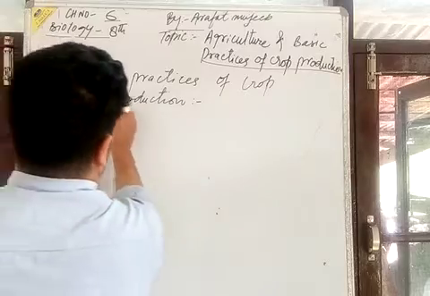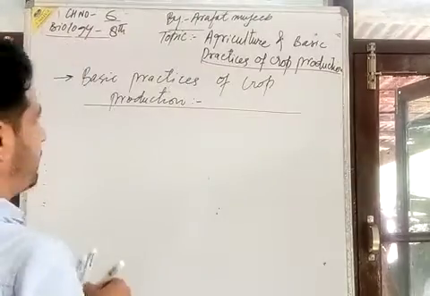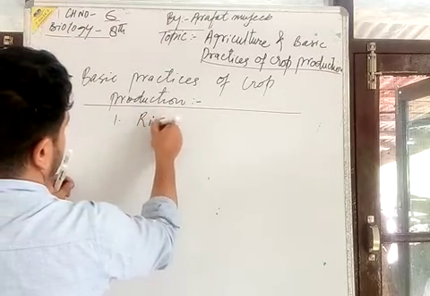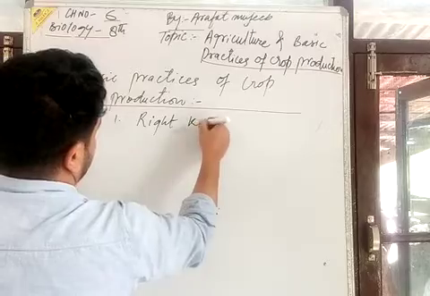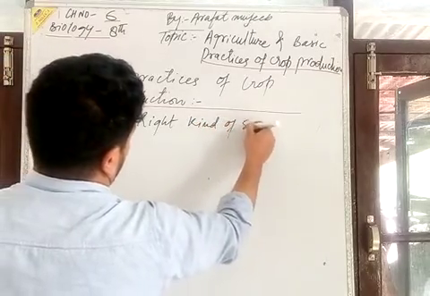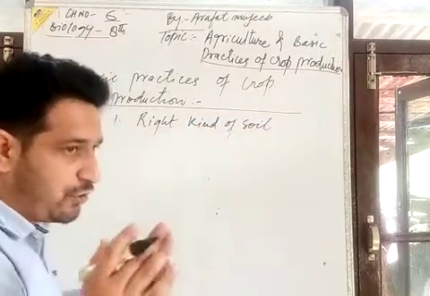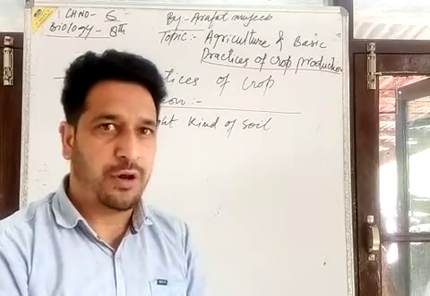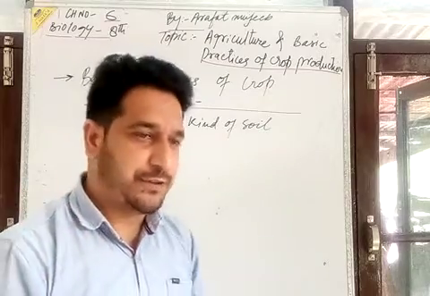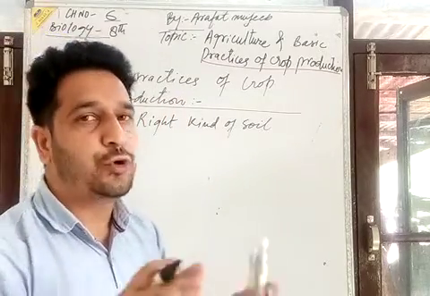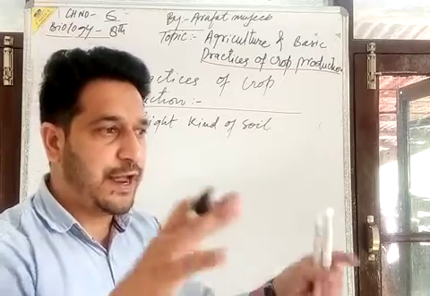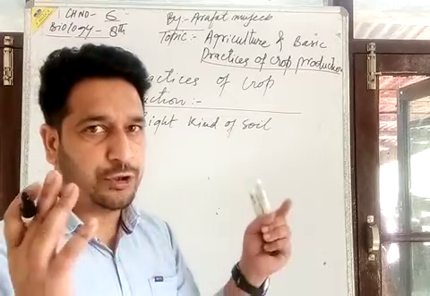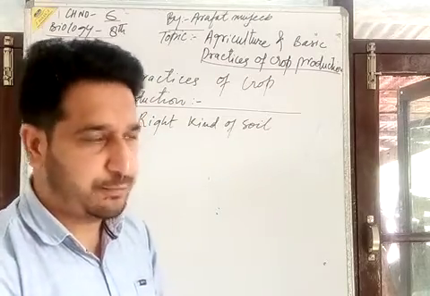What basic practices do we perform? First, there should be the right kind of soil. You should have the right portion of land, fit for cultivation purposes.